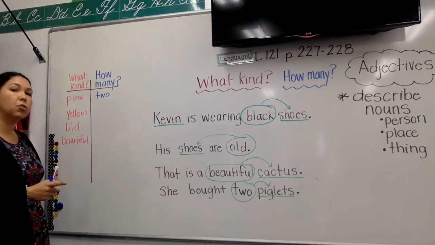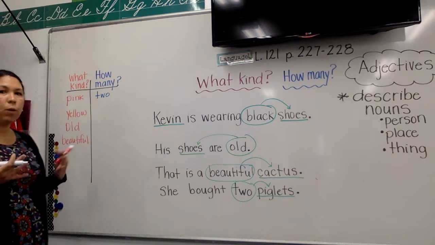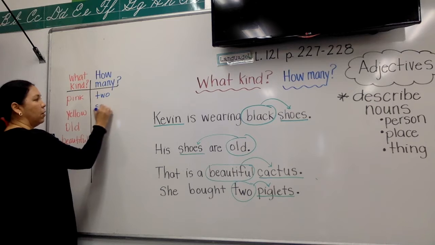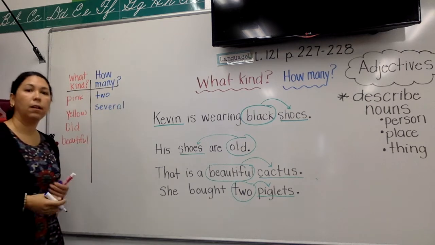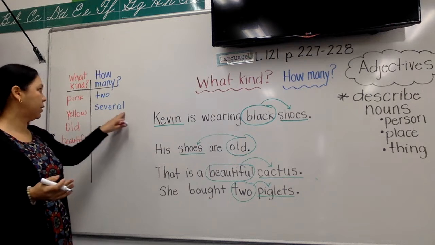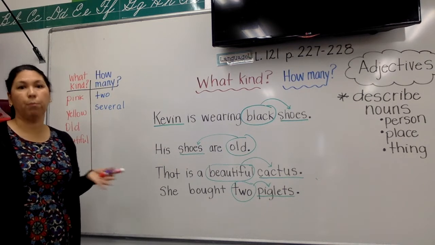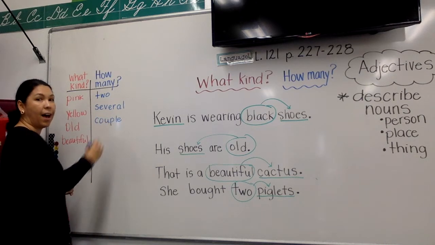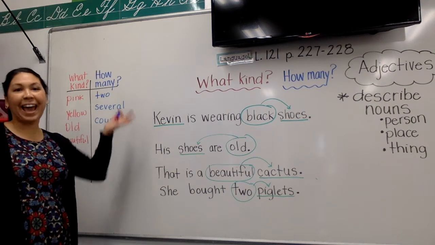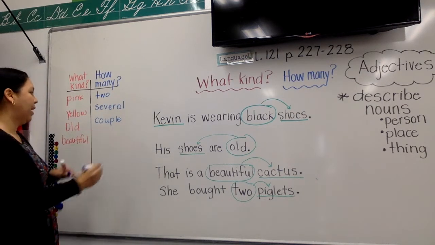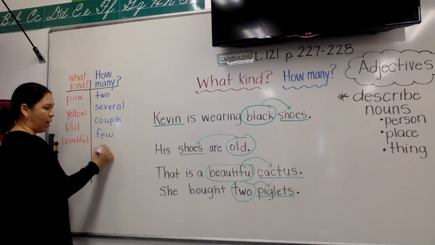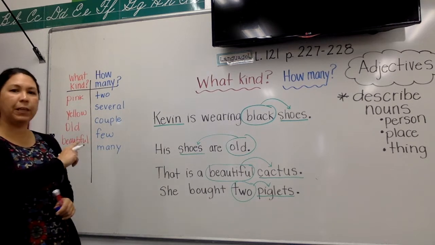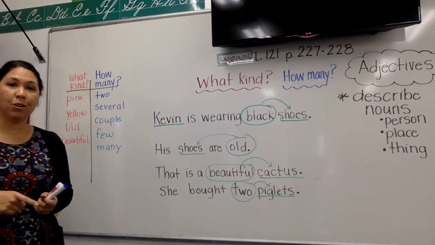But there are some extra words that represent numbers without saying exactly how many. So have you ever heard of the word several? She has several dogs at her house. Several means more than probably 3, right? Have you ever heard of this word? She has a couple cats at her house. I'm thinking of animals today. How about a few? How about she has many? Right? So when we're looking at our page, be looking for those tricky how many words as adjectives.